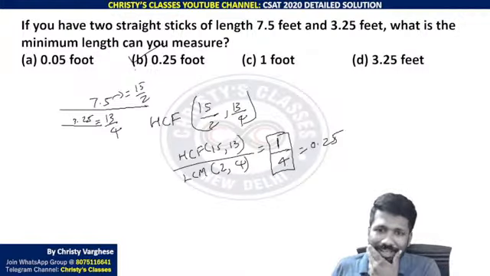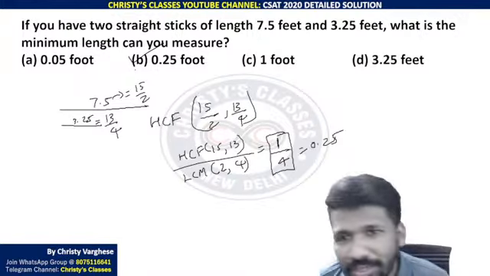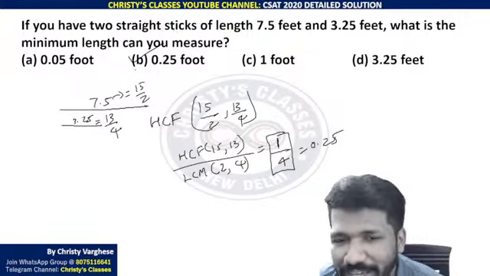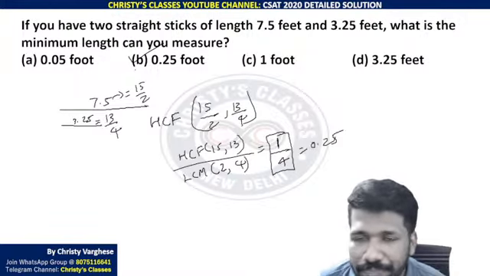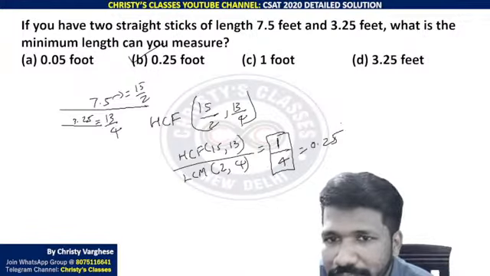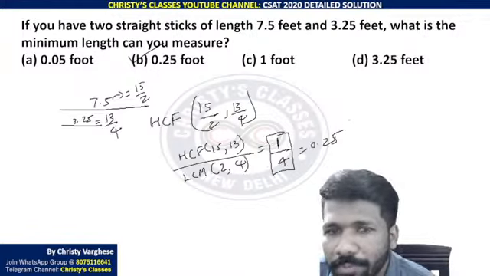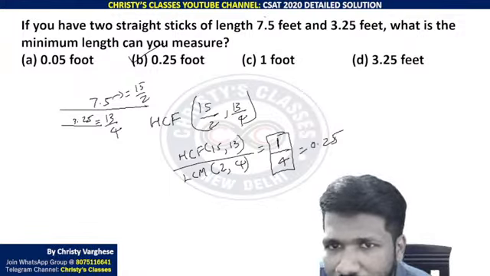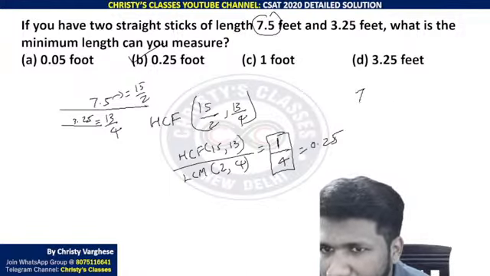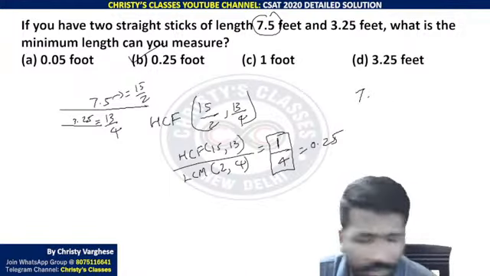All of you are understanding this, please respond. Now, actually how it is measured, if you think, you can understand it. Look at this. If you want to measure 0.25, you know that you can measure 7.5 feet.